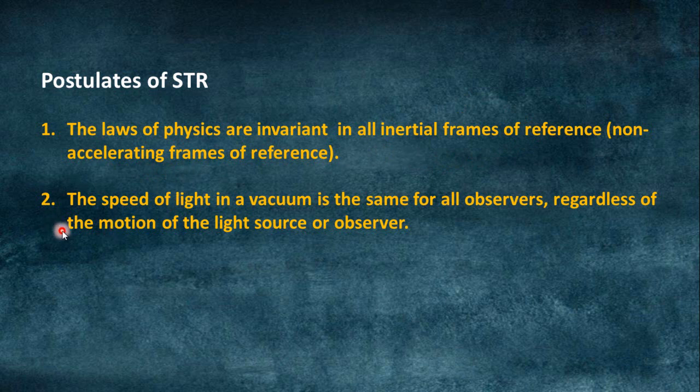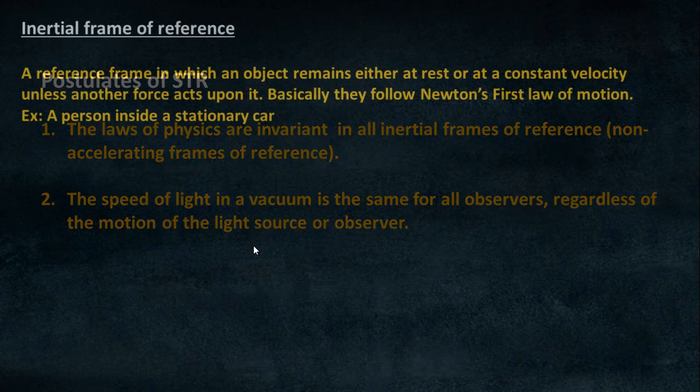The second postulate is that the speed of light in vacuum is the same for all observers regardless of the motion of the light source or observer. Means if you are getting light from a bulb, tube light, candle or sunlight or something, it doesn't matter at all from which light source the light is coming, but its speed inside the vacuum will remain the same. Okay, that is c. So this is the second postulate of special theory of relativity.